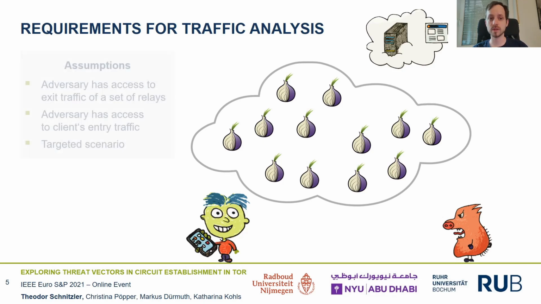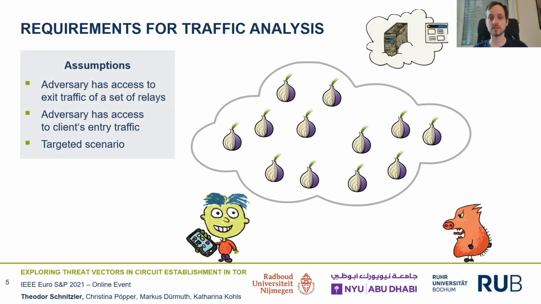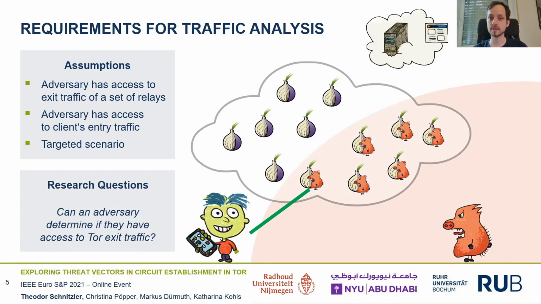We assume an adversary who can observe a traffic stream entering Tor by running a compromised guard relay, for example, and wants to know which exit relay is used for a particular circuit to estimate the success chances for end-to-end confirmation. So the question is, is it possible for an adversary who is able to access traffic of a particular set of relays, either by operating them or having access or controlling some central nodes that must be part of the